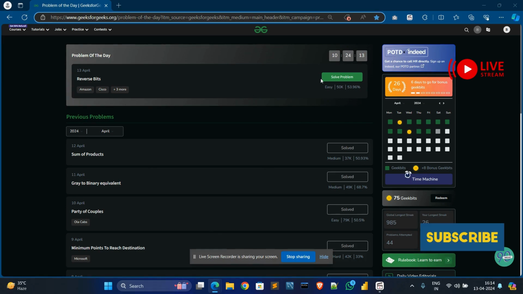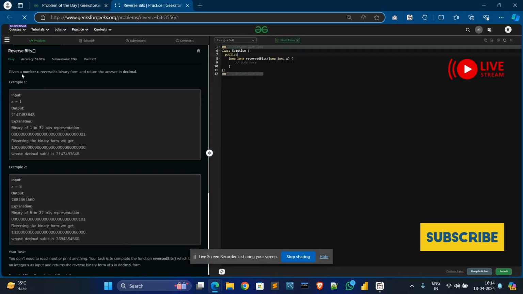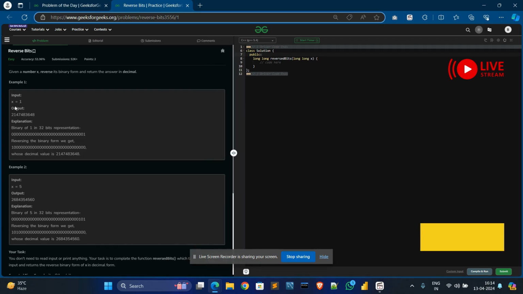Today also reverse bits. So let's solve the problem. In the problem statement, you can see there is a number x and we need to reverse its binary form and return the answer in decimal format. In given example one, you can see x equals 1 and in output it will show the reverse binary value converted into decimal value. So let's explain this example.